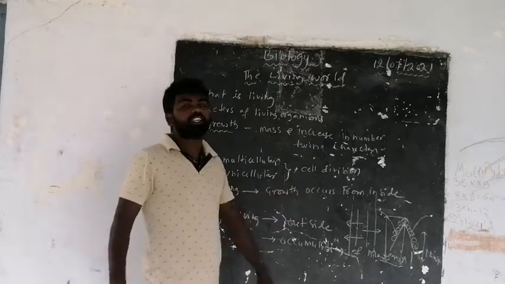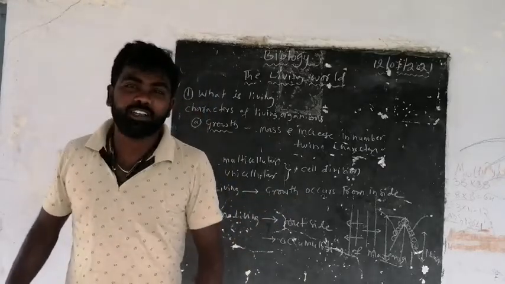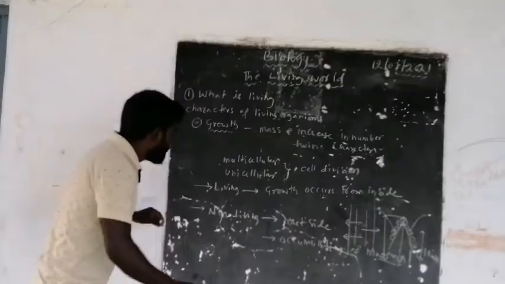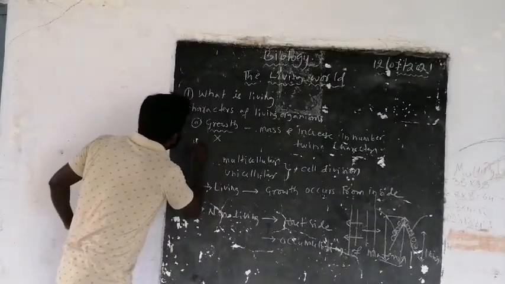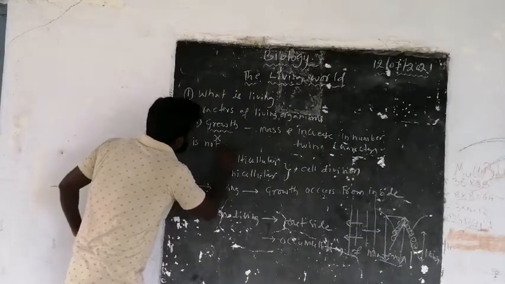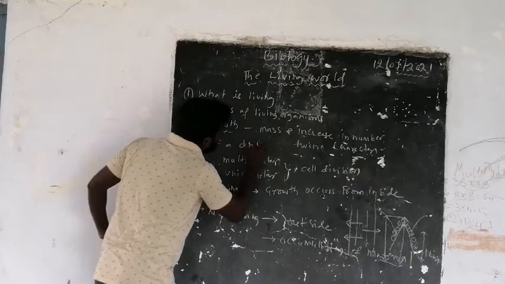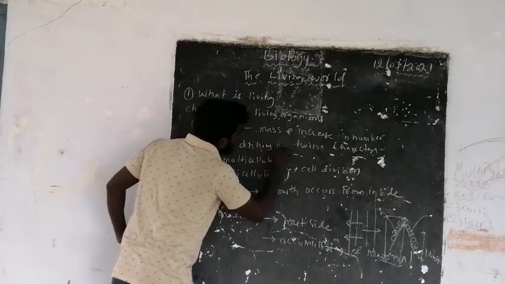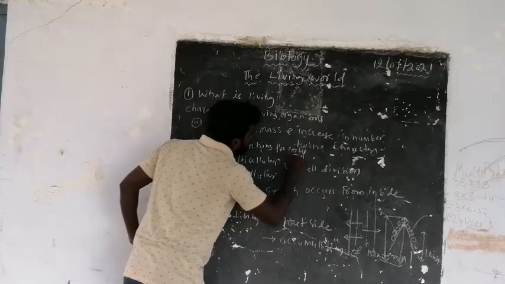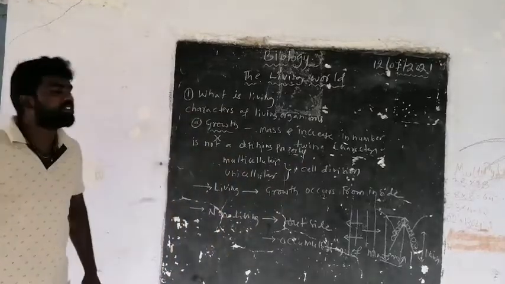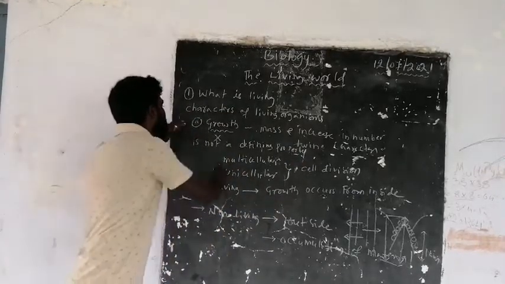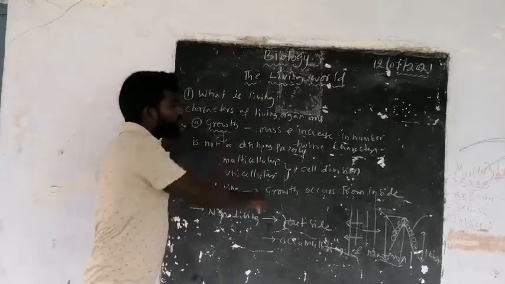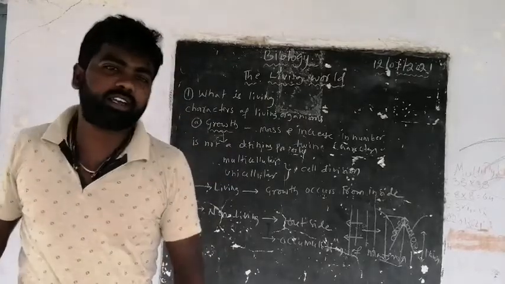So non-living things are growing and living organisms are also showing growth. Hence, growth is not the defining property of living organisms. Growth is not a defining property.